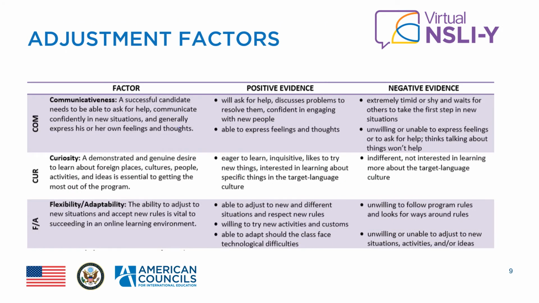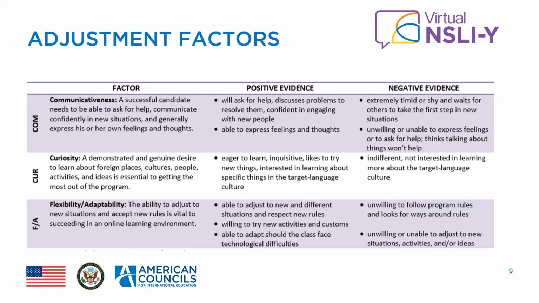Now we'll discuss the adjustment factors. For Virtual NSLI-Y applications, we honed in on just 6 possible adjustment factors, considering what would be most relevant to an all-online program and what would be possible to see in the somewhat brief application. I'll now briefly summarize what each factor communicates in a Virtual NSLI-Y application, but please make sure to consult your factors reference sheet as well while evaluating.